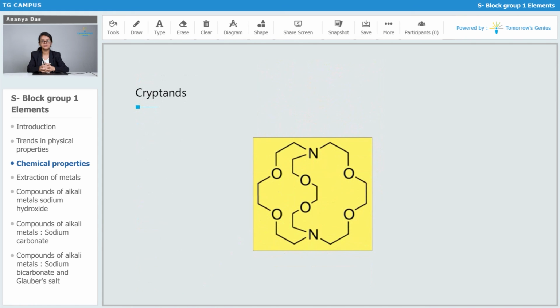The next is cryptand. Whenever we get a cage-like structure out of ether oxygens and any atom other than ether oxygens also present, we call it a cryptand. Cryptands can also have alkali metals present in them. The only difference between a crown ether and a cryptand is that crown ethers are almost planar, whereas cryptands have a 3-dimensional structure.